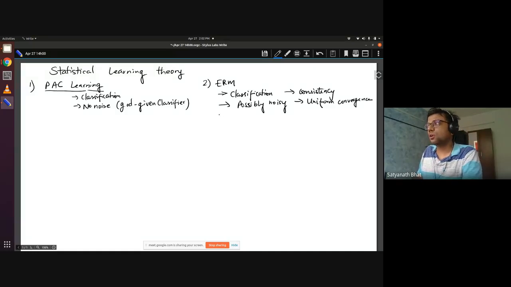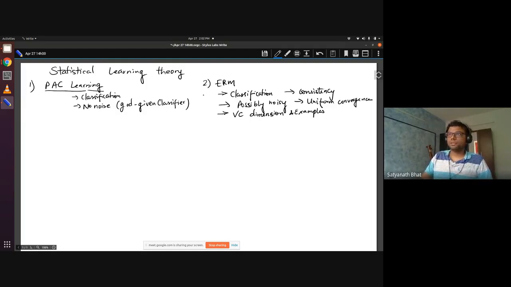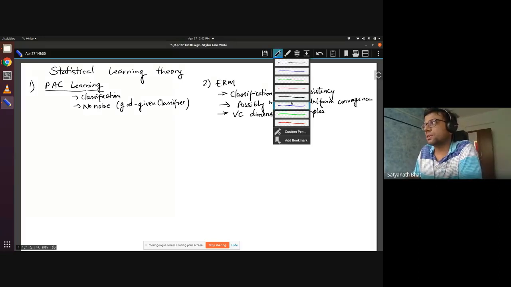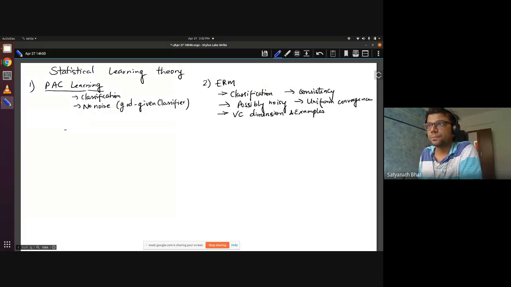Then we saw what is meant by VC dimension, and several examples. So these were the two other aspects, and we have completely finished these two. The third part that we were studying was the bias variance trade-off, and that is what we will continue here.